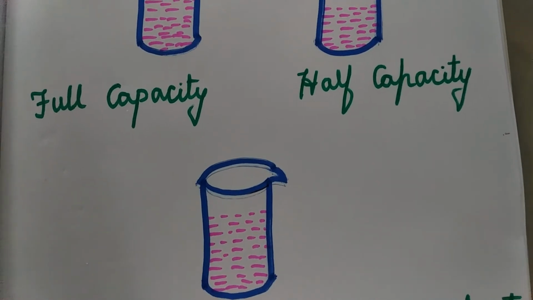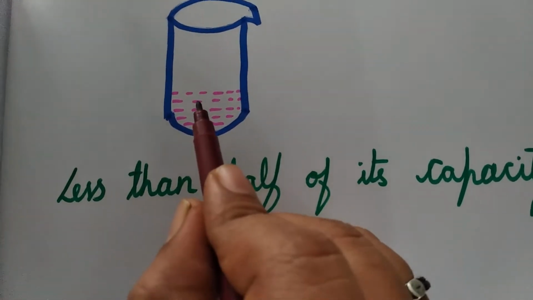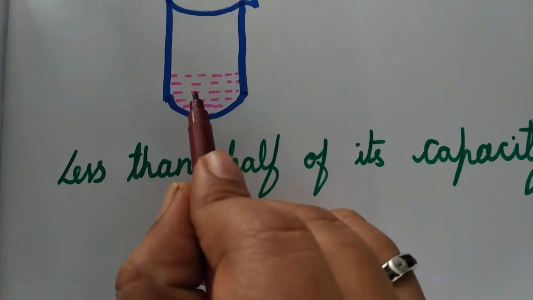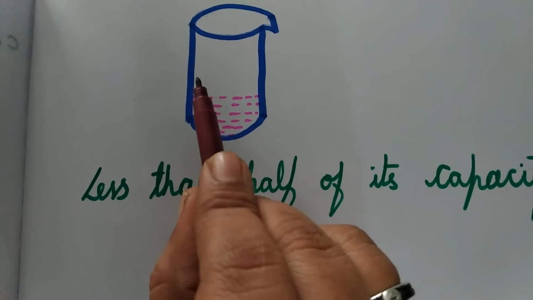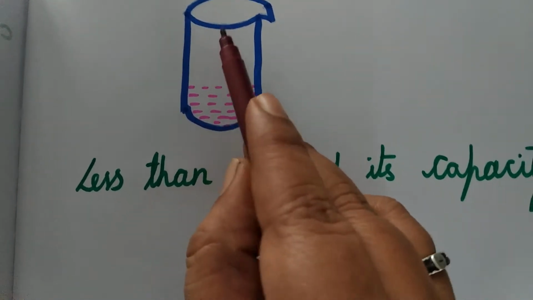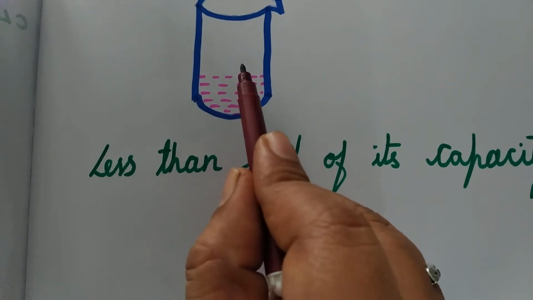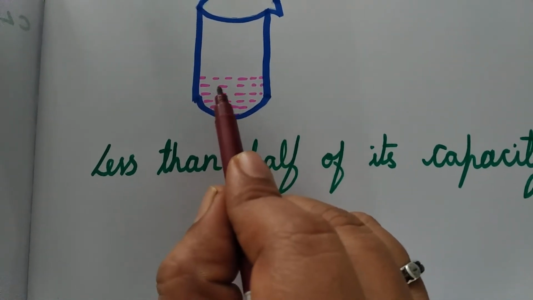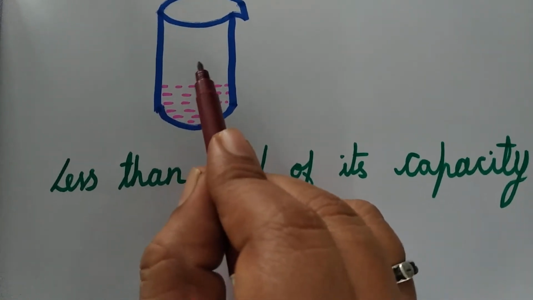Learn it. Now see this figure. Here the juice is filled, but it is not filled half. Can you see? It is not filled half and it is not filled fully also. So what do we call it? Below half only the liquid is there, isn't it? This juice is only below half.